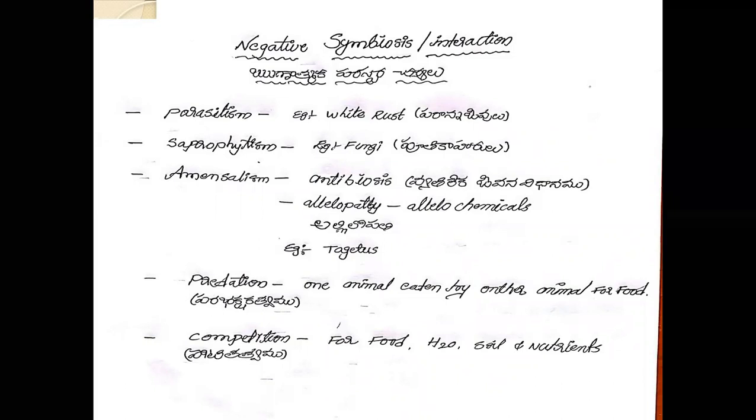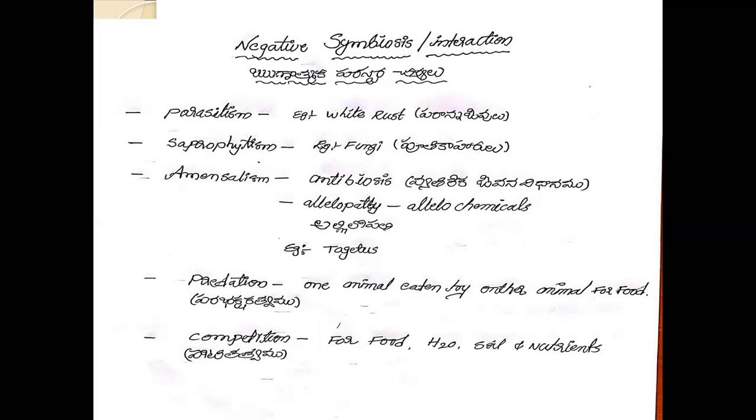At the same time, the fungus collects liquid food material from the living organism. The fungus is benefited, and the other organism is compulsorily harmed. This type of negative symbiosis is called saprophytism.